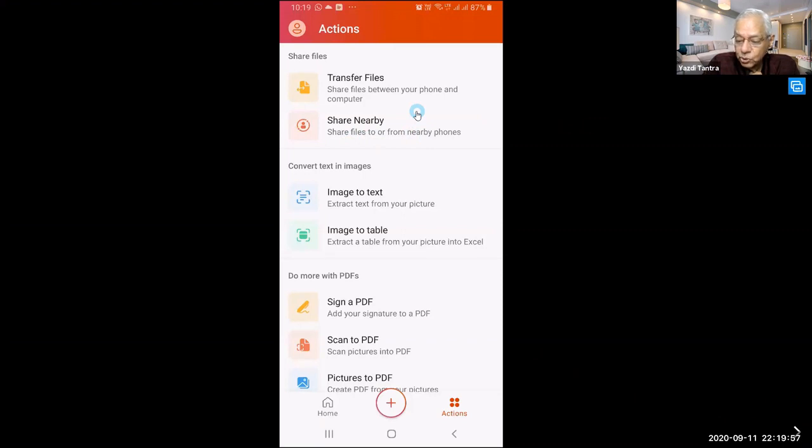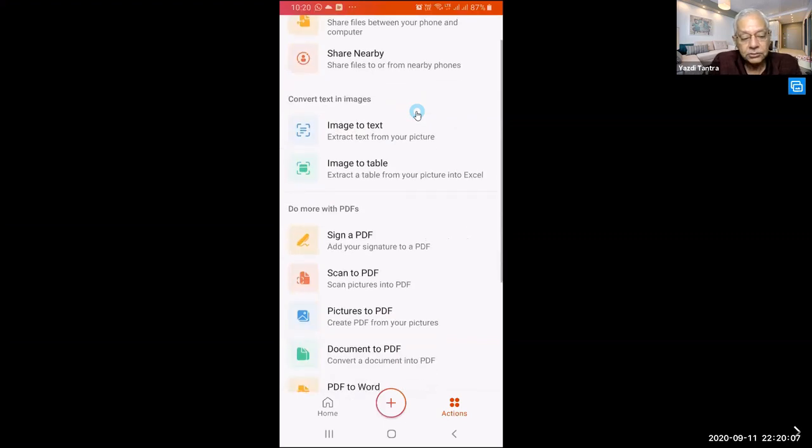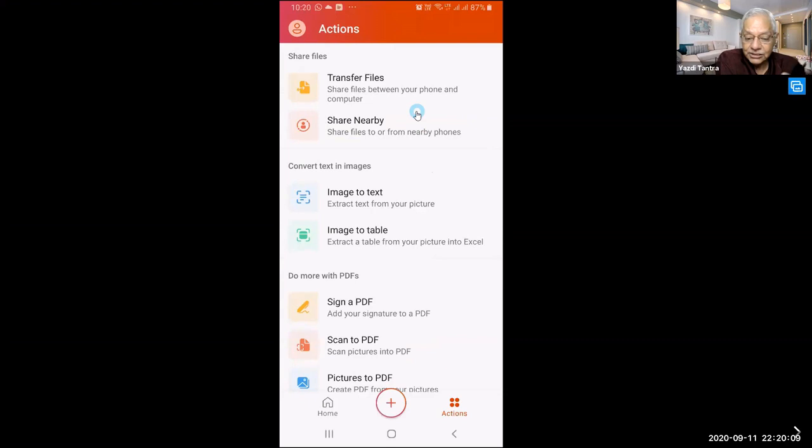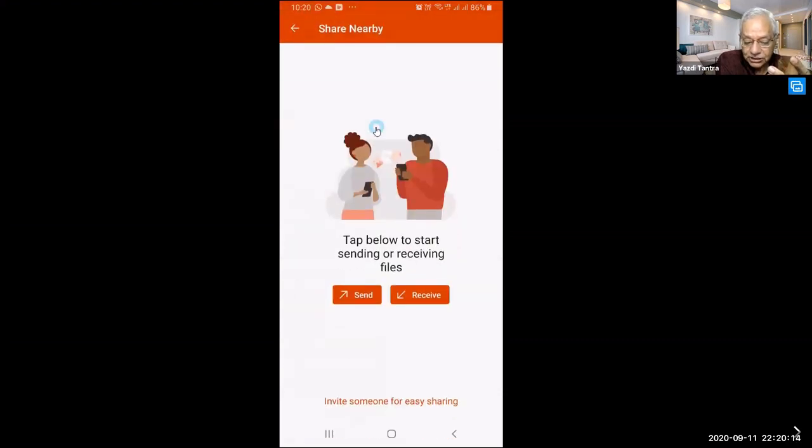It is not really Bluetooth, it is going via Wi-Fi, because Bluetooth again has its own limitations. So when you say share nearby, again the same logic. You and your friend both will open this, tap below to start sending or receiving. So if you are sending, your friend should be receiving. You can be far away in a room, sitting at each end of the room, and still you can send and receive files directly.